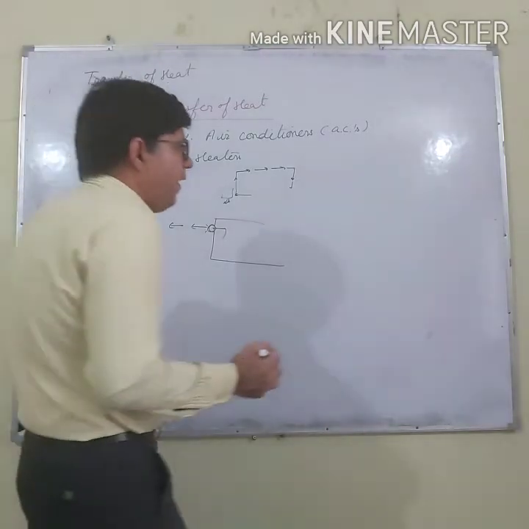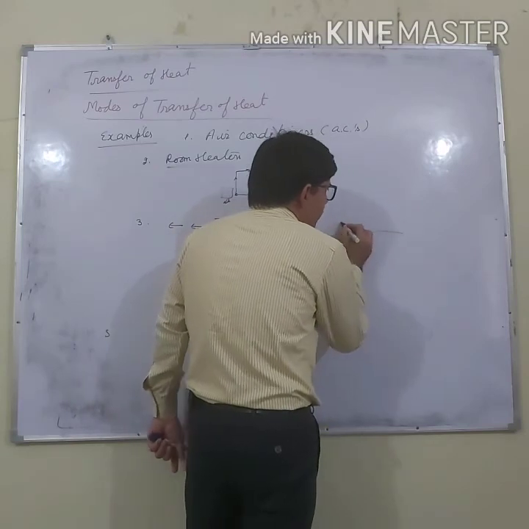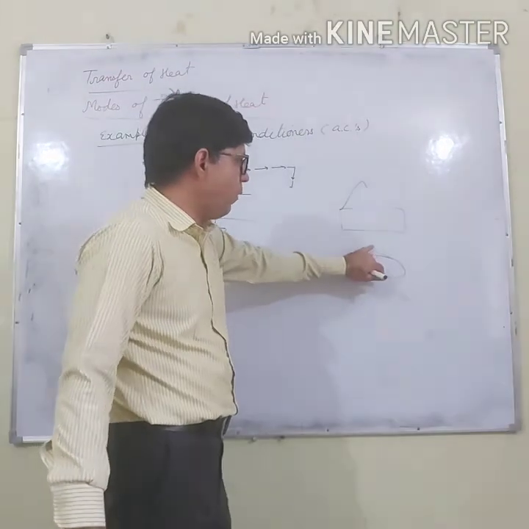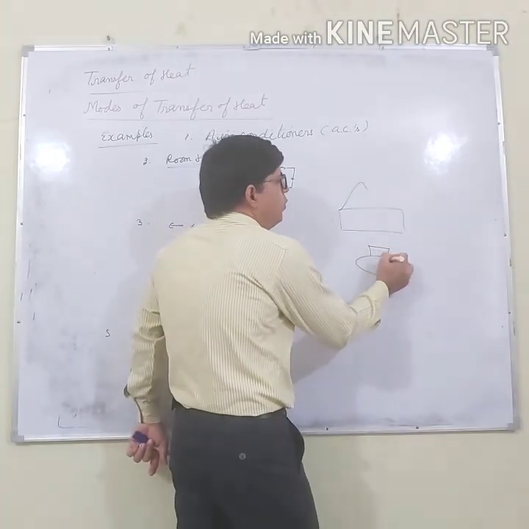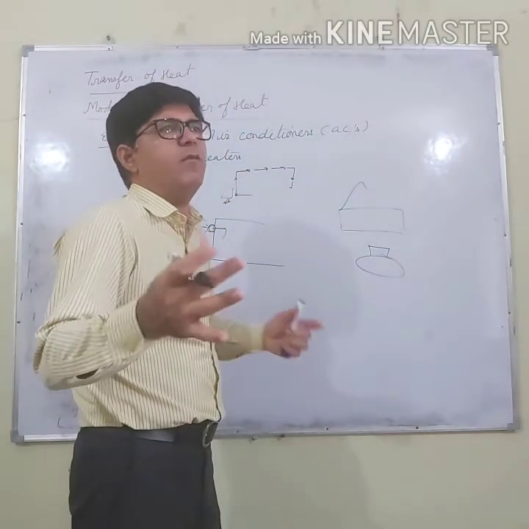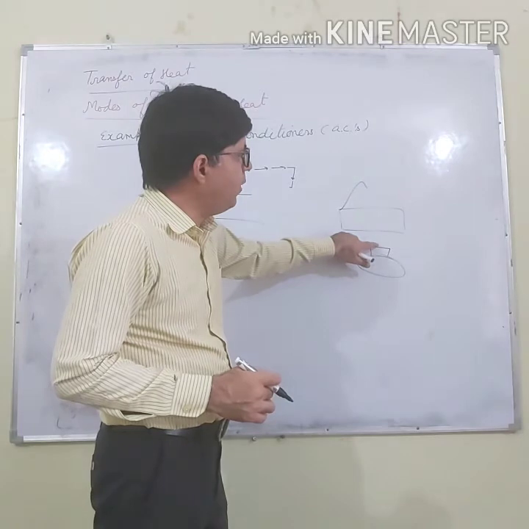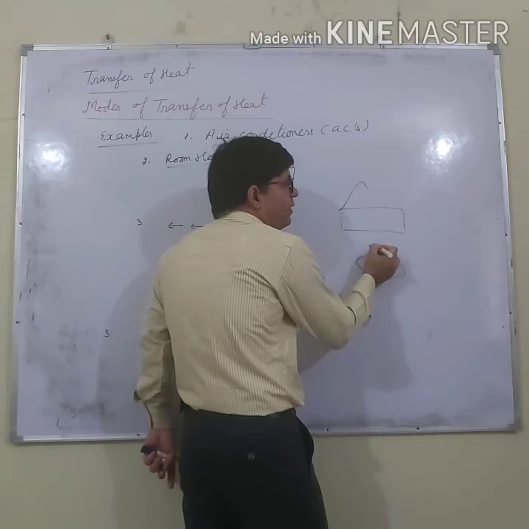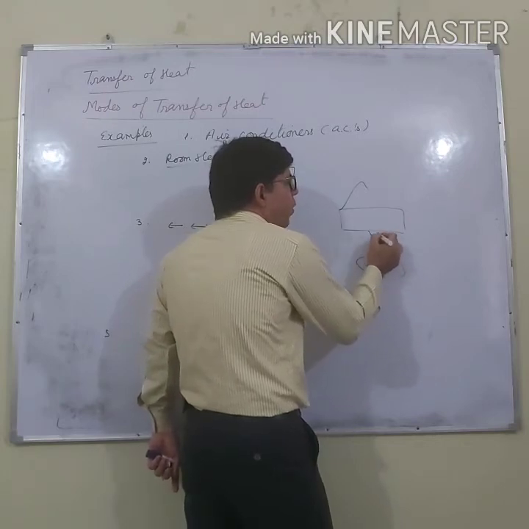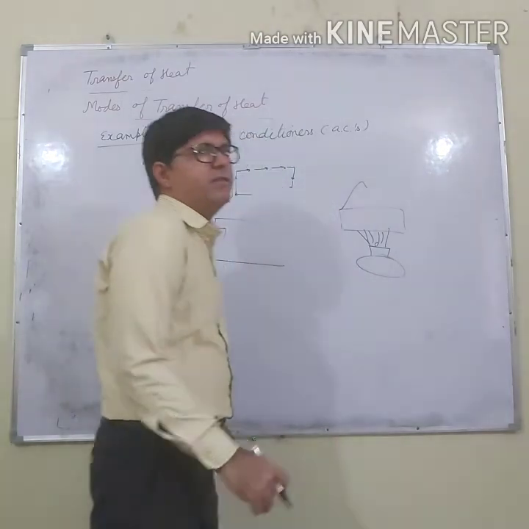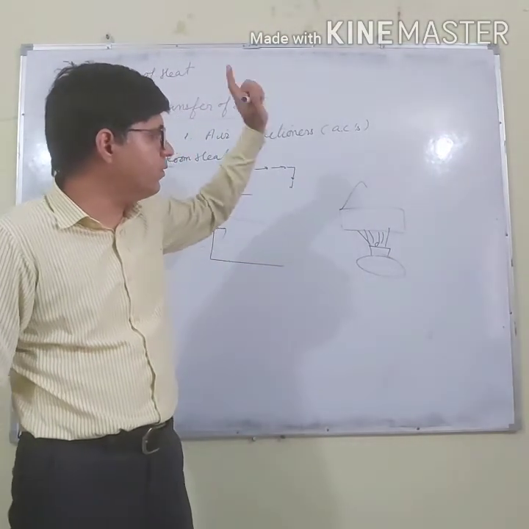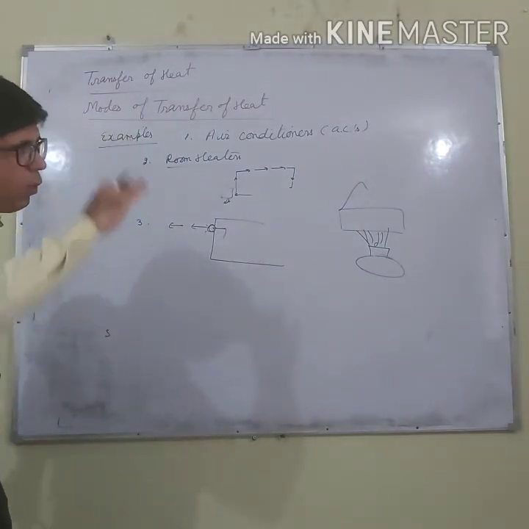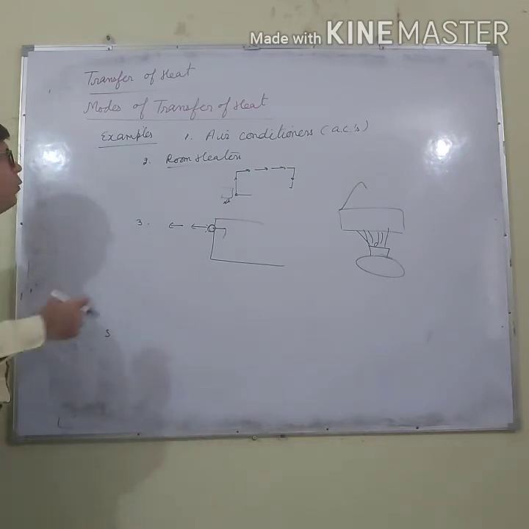And why are the chimneys placed just over the gas stove? All of you might have seen that there are chimneys near the gas stove. Why? Because whenever we cook food, let us say something in our pressure cooker, when the food becomes cooked, you can hear the whistle of the pressure cooker. This hot air will enter the chimney, and with its help it goes outside, because hot air always rises up, and cold air always settles down.